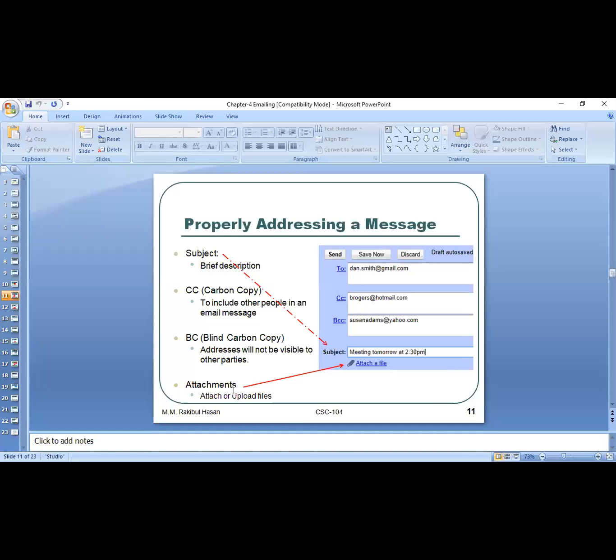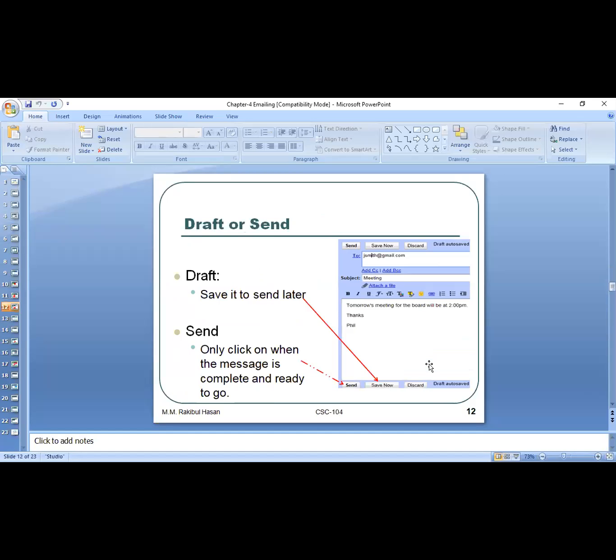Again, I'm sharing my slide with you. Can you guys see the slide now? Yes, sir. All right. So we already learned about the subject, CC, BCC, and attachment, and how we can attach the file. All right. Then draft. Draft means actually what?